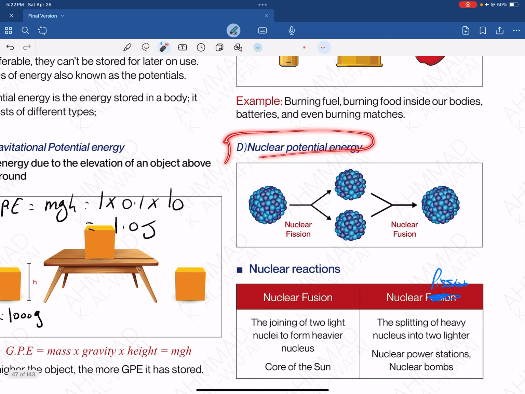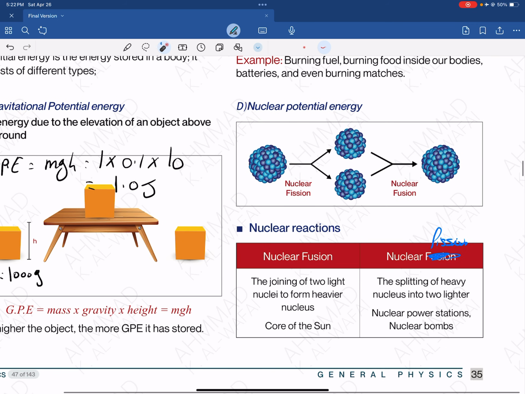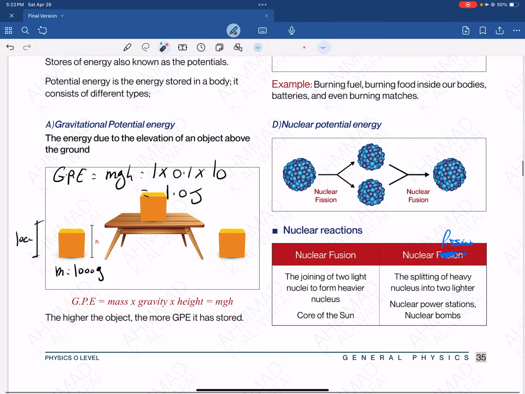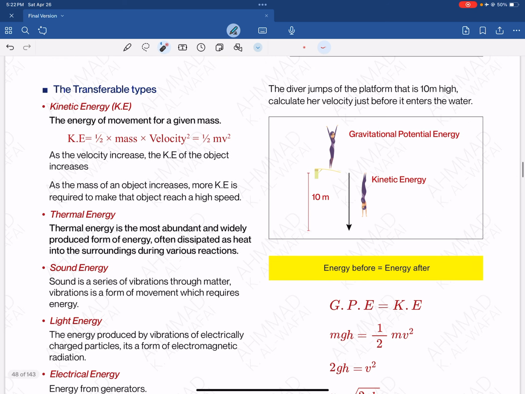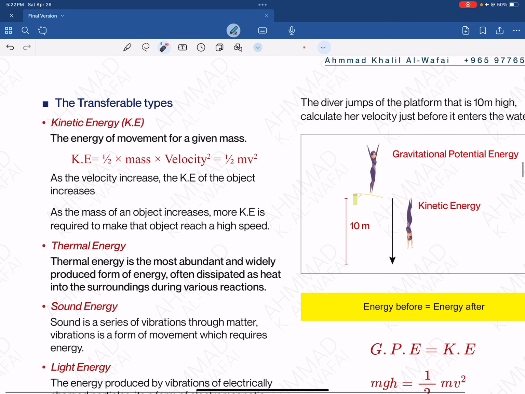And also there is the nuclear potential energy. One is nuclear fusion, the other nuclear fission. We're not going to go through these a lot in this lesson. It's mostly in nuclear, but you need to know what nuclear potential energy is. Okay, so all of these are energies that can be stored, and then you can use them some other time. They can be stored for a long time. Okay.